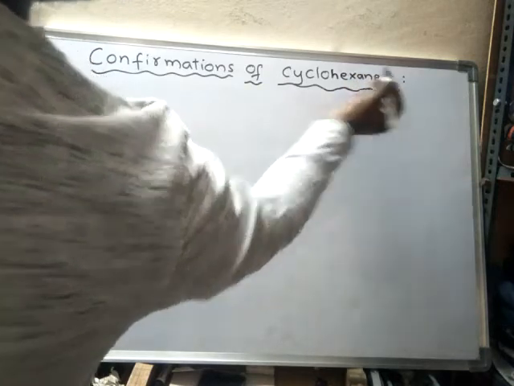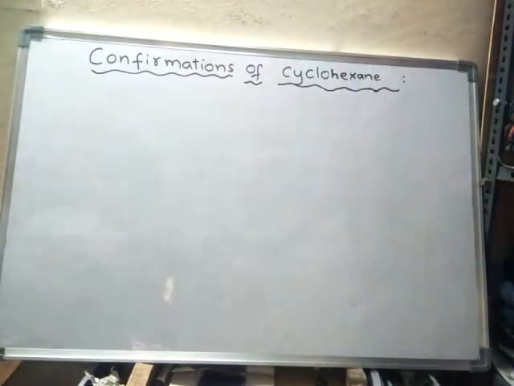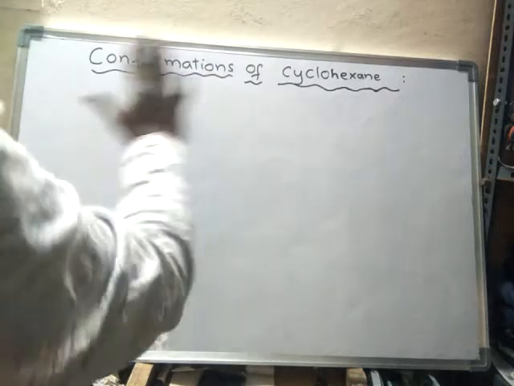Because cyclohexane is the most important compound out of several different organic compounds present in nature. They are mostly present in cyclohexane form because it is the most stable form, and also it has some special properties. So first we will learn about the conformations of cyclohexane.